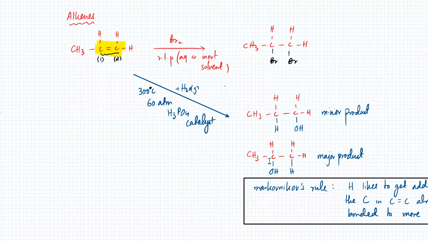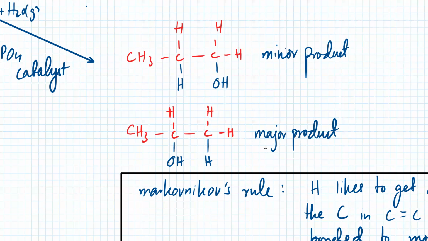So now the rule is that one of them is more likely to be formed. So between these two, one of them is more likely to be formed. So the H that will get added from water, this H over here, is getting added over here. H likes to get added to the carbon that's already bonded to more H atoms. This is a simple rule.